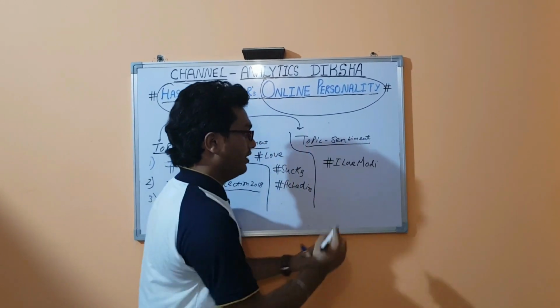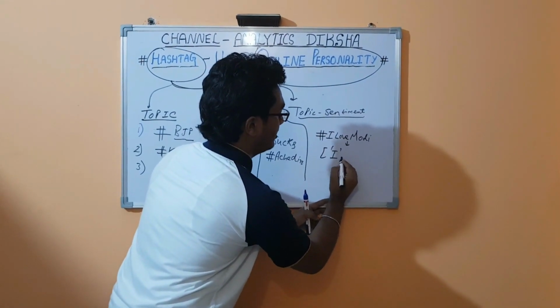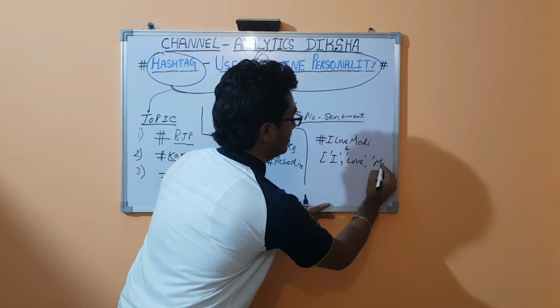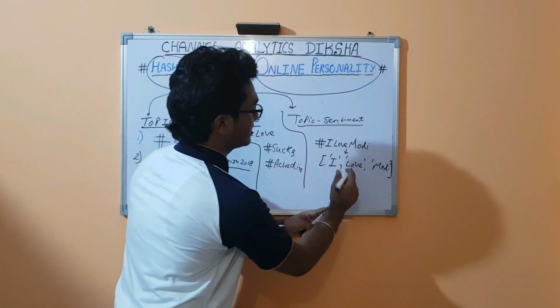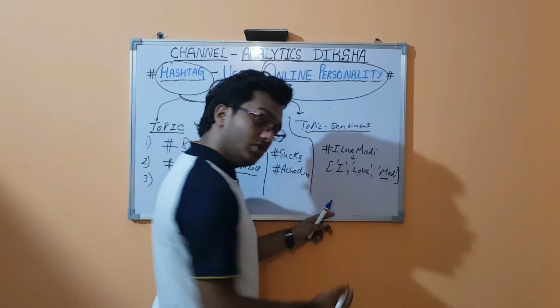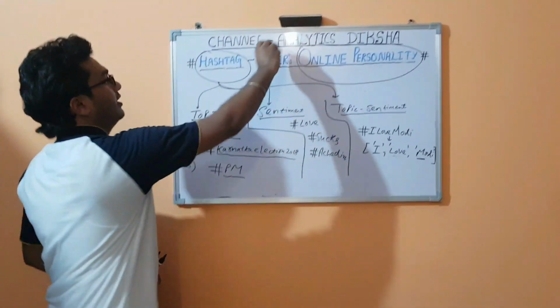If you segment this hashtag you will find there is "I love" and "Modi". Basically, love is your sentiment and Modi is the topic. So these are usually the three types of hashtags.